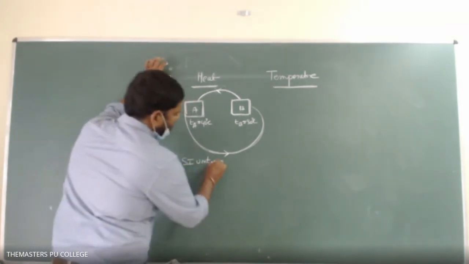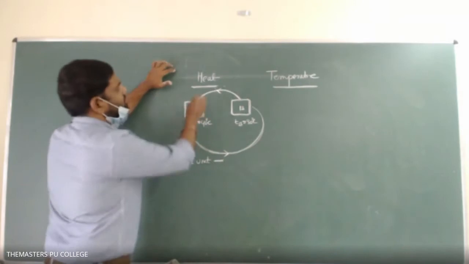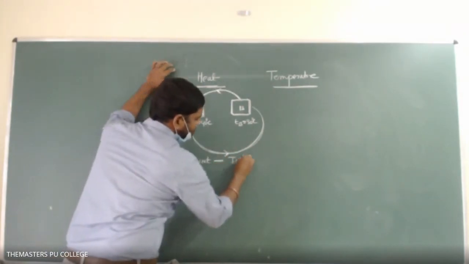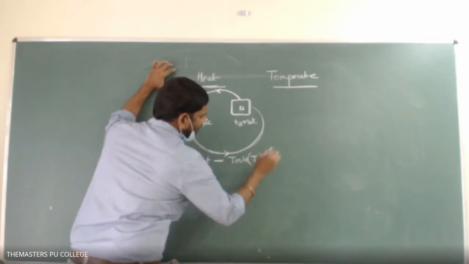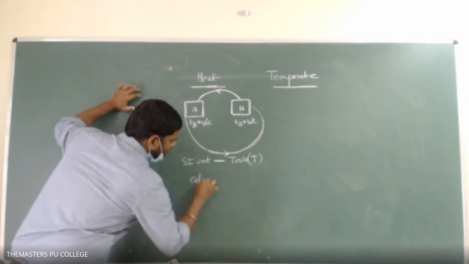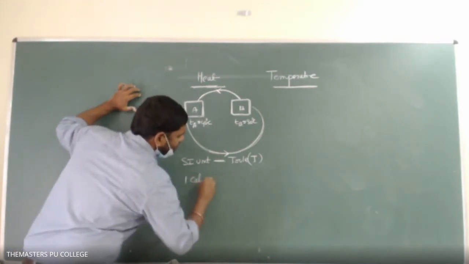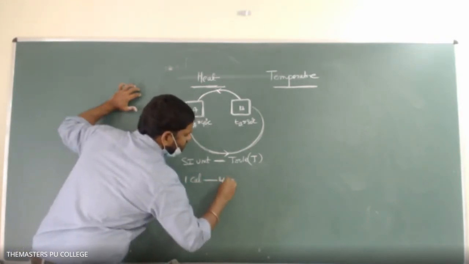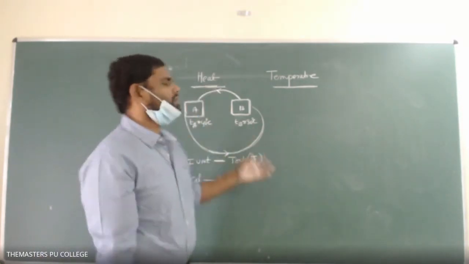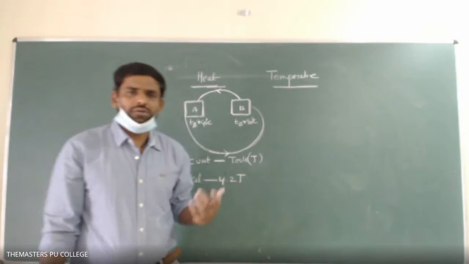So as we discussed, heat is a form of energy, meaning the SI unit of heat is joule, J, and heat can also be measured in calories. One calorie is equal to 4.2 joules. So this is about heat simply.